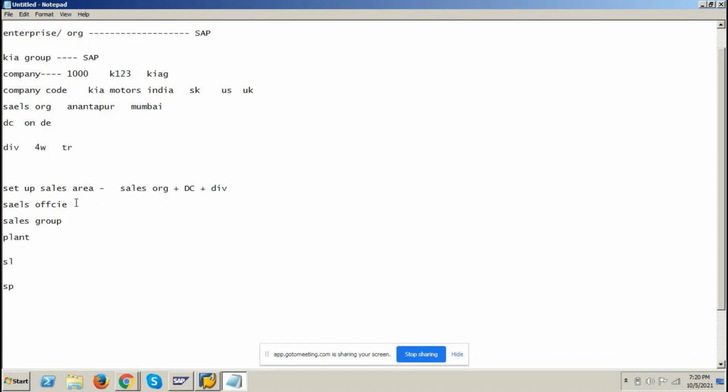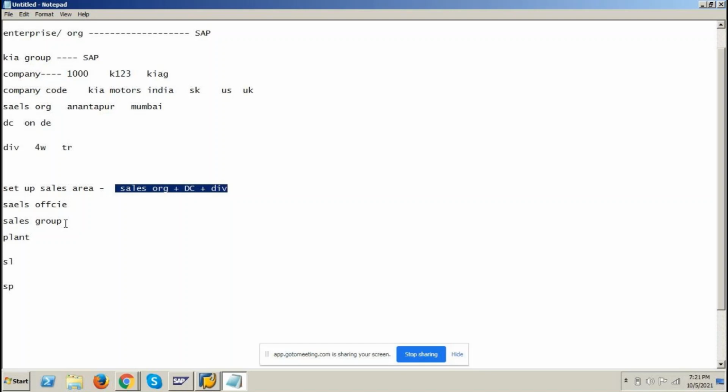Next, we need to assign the respective sales offices to the respective sales areas. All the South Indian sales offices will be assigned to the Anantapuram combination sales area. All the North Indian activities or export related activities sales offices will be assigned to this particular Mumbai based sales area. So the respective sales offices should be assigned to sales area. That will be done by the SD consultant.